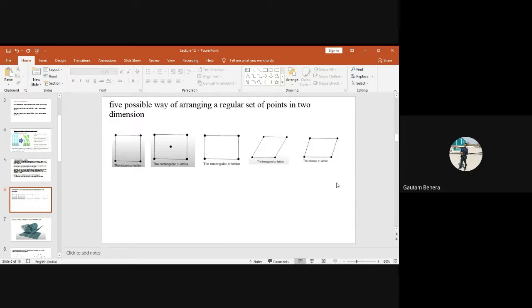So my point is, if you try to make a 2-dimensional lattice, these 5 will be required. Other than these 5, it is not possible. Even if you try something like a trapezium or something else, you will end up with one of these. Any of them will be there. This is about the two-dimensional lattice.